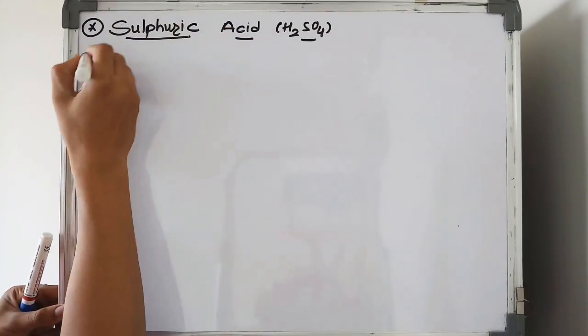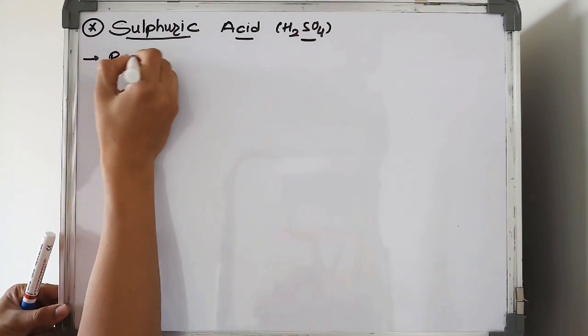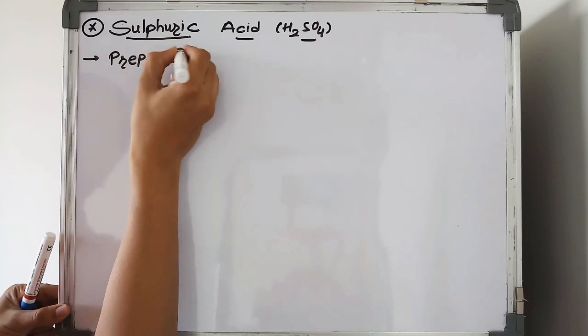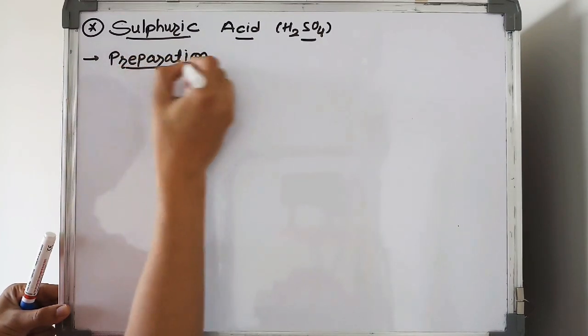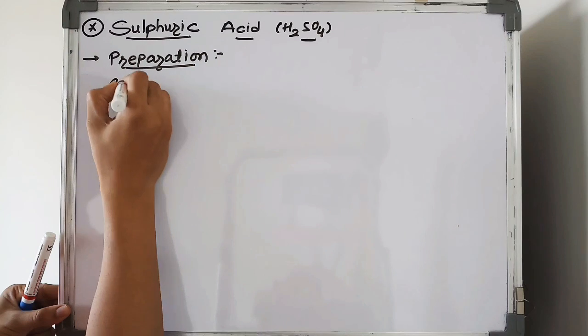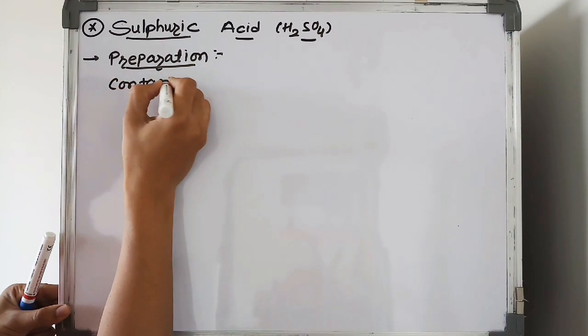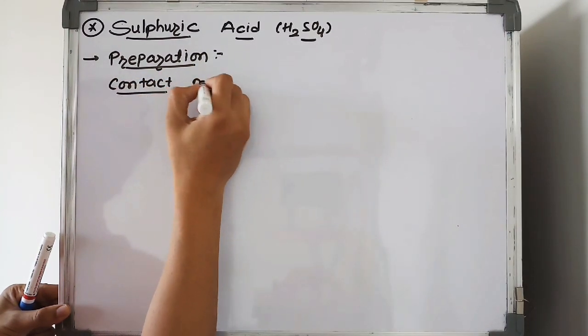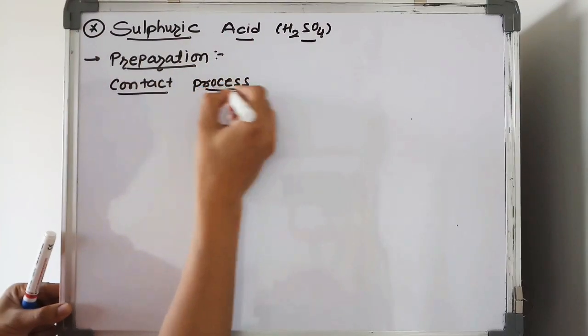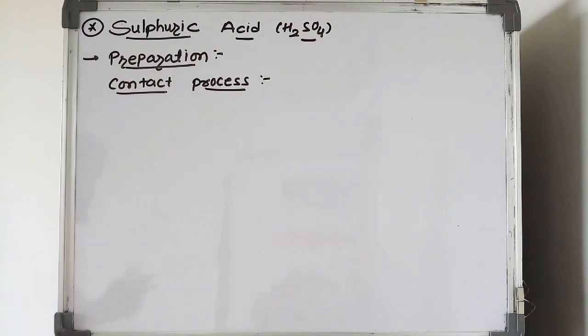Sulfuric acid, H2SO4. This is the molecular formula of sulfuric acid. Now students, first of all, here we talk about the preparation of sulfuric acid. The most important preparation of sulfuric acid is the contact process. So we can prepare sulfuric acid with the help of the contact process.